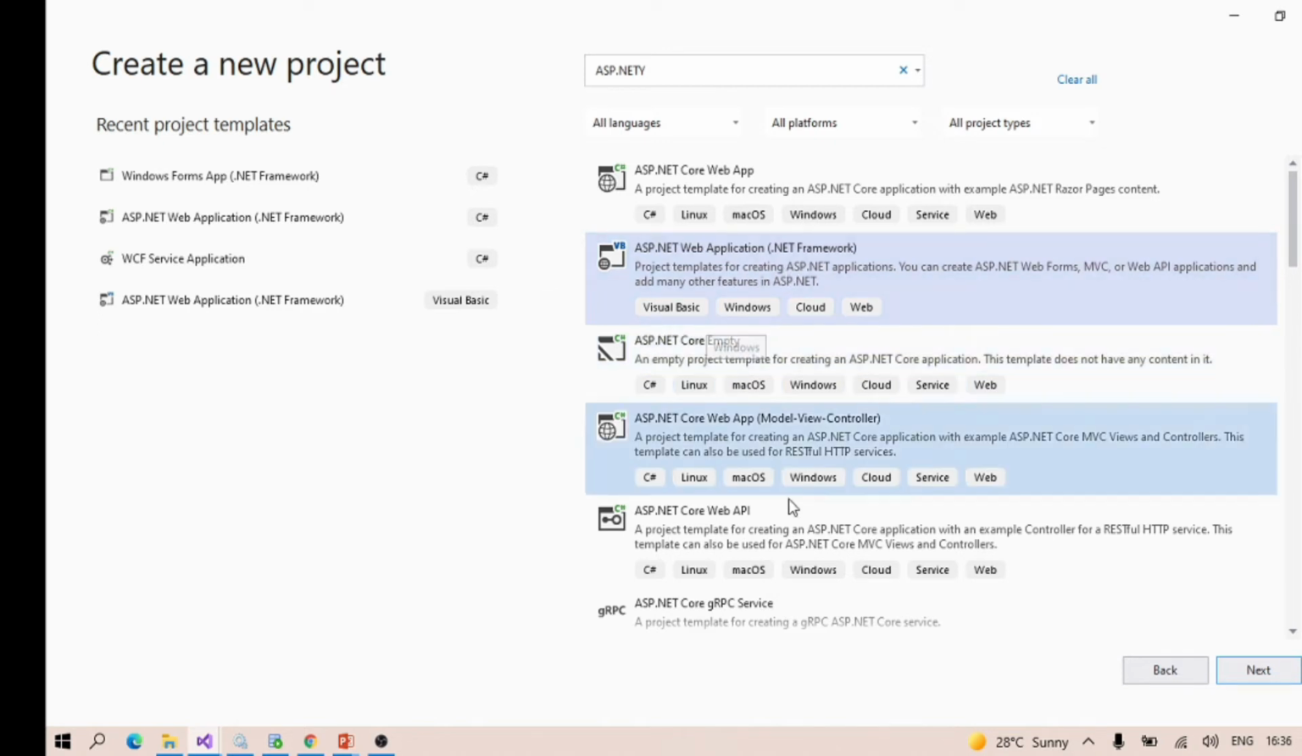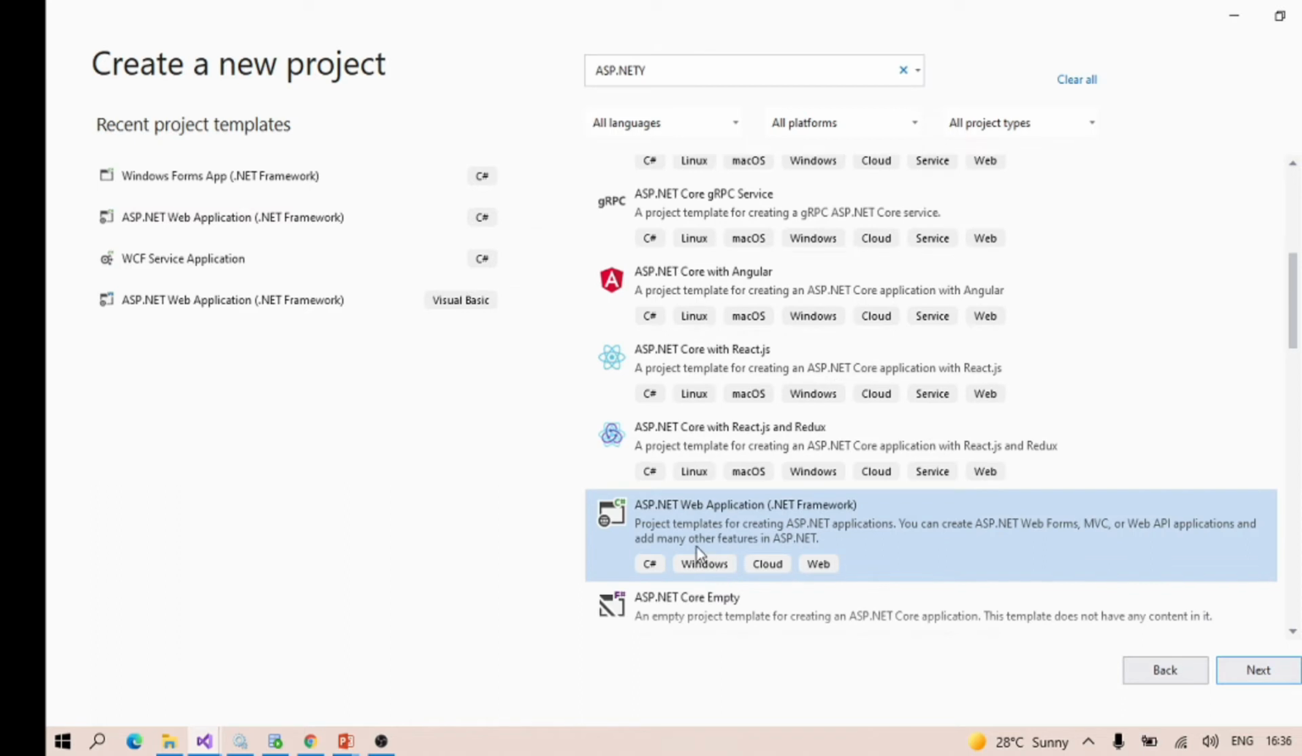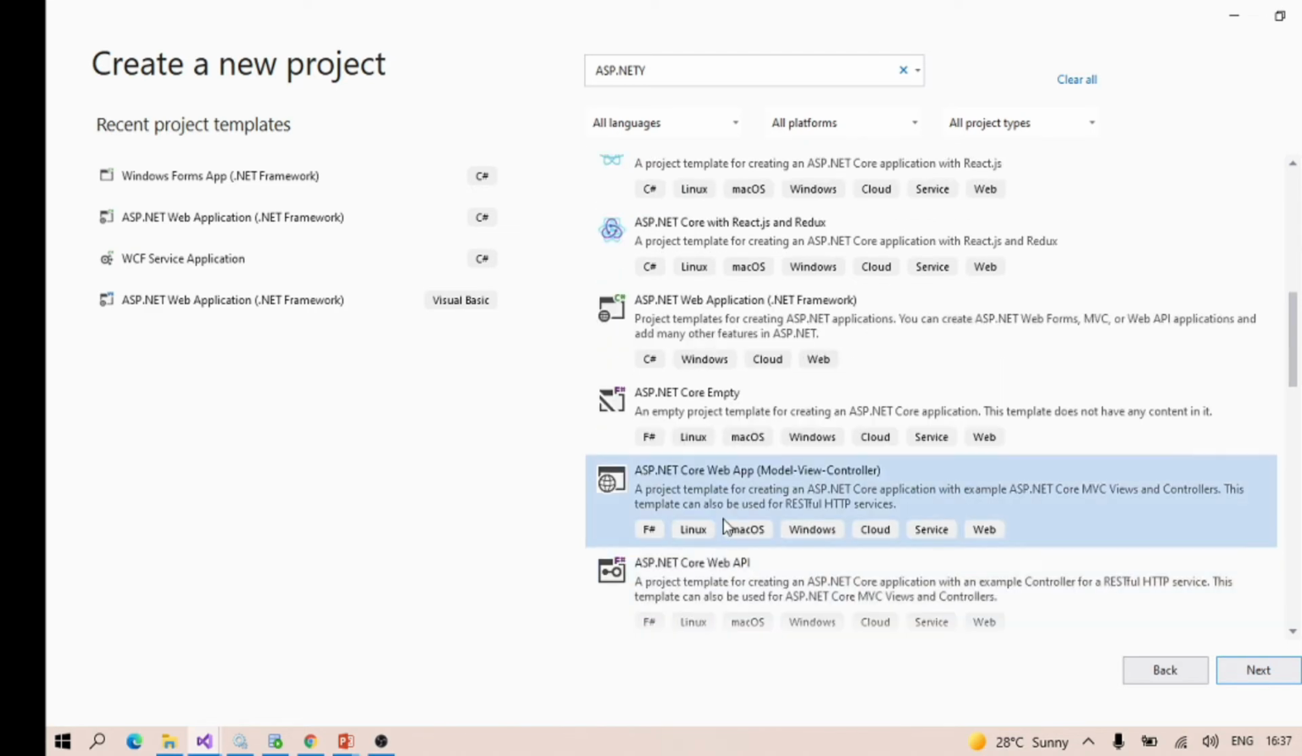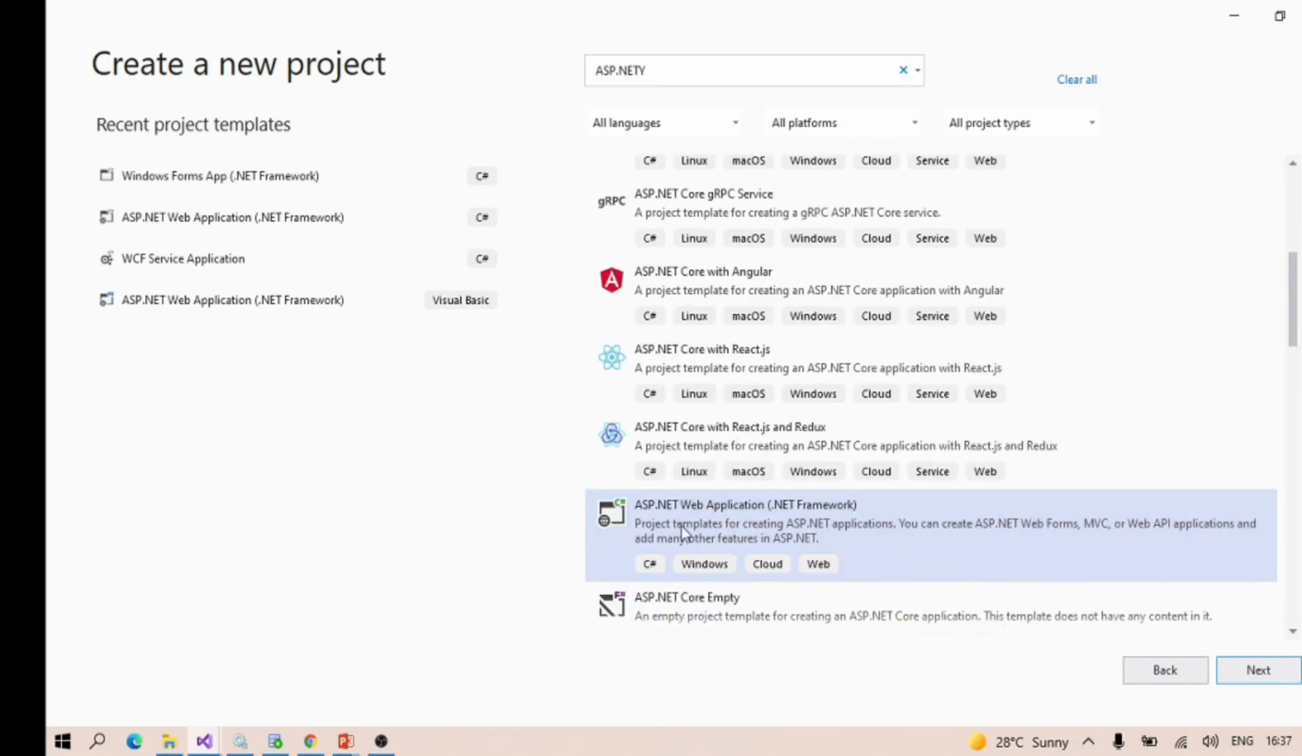This one is Visual Basic. This is the .NET Framework. You can choose ASP.NET Web Application, .NET Framework, and the top one is ASP.NET Web Application, but it's .NET Core. So we can create in both ways. Firstly, let's go with ASP.NET Web Application using .NET Framework. Okay, so next,